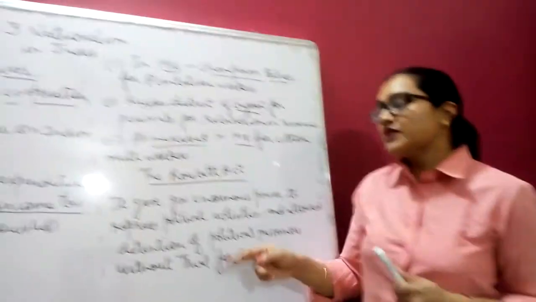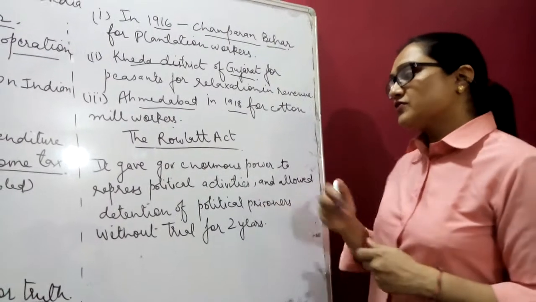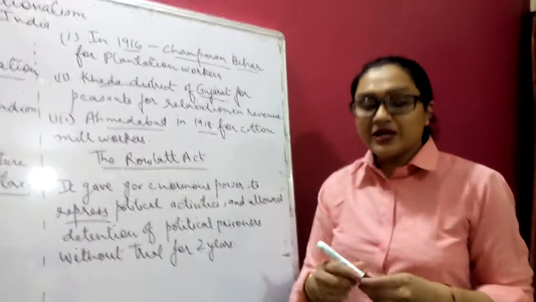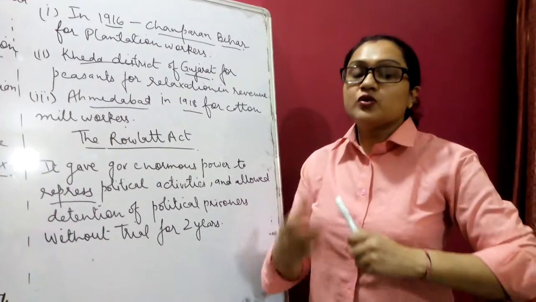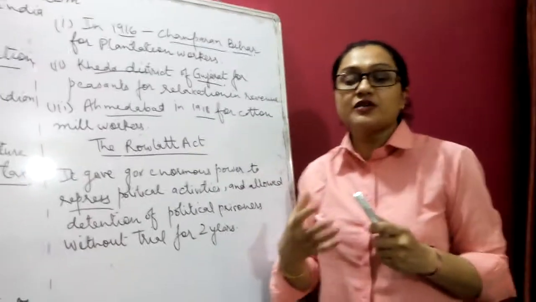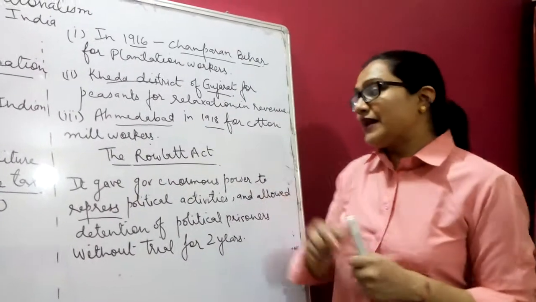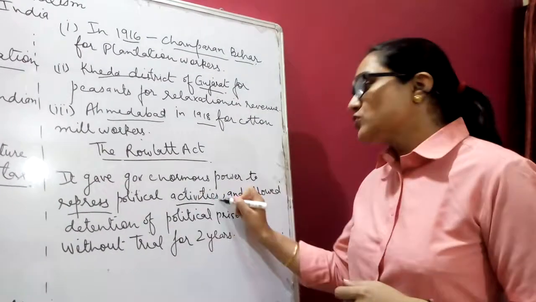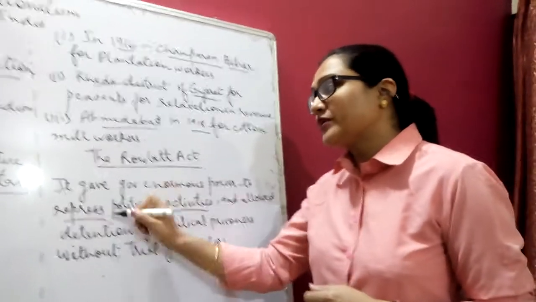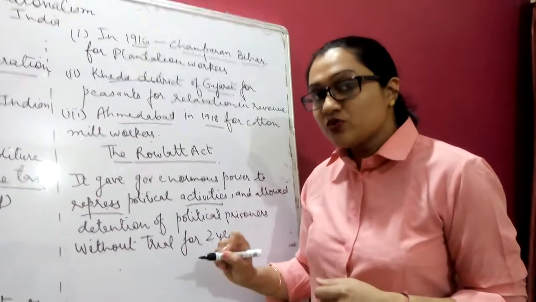What do you mean by this? It gave the government enormous powers to repress political activities. What do you mean by this? As you all know, the people started gathering together and holding meetings, and in those meetings they decided how to raise a voice against the Britishers. To repress that kind of political activity, so that it should not come out, this Rowlatt Act was introduced.